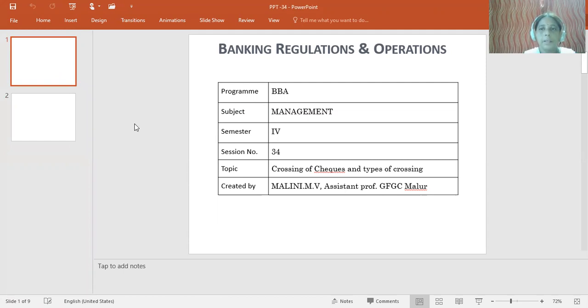Dear students, in the previous class, we learnt about basic features of checks as well as the parties to the check. So in this session, we are concentrating on crossing of checks, meaning of crossing of checks, and various types of crossing.